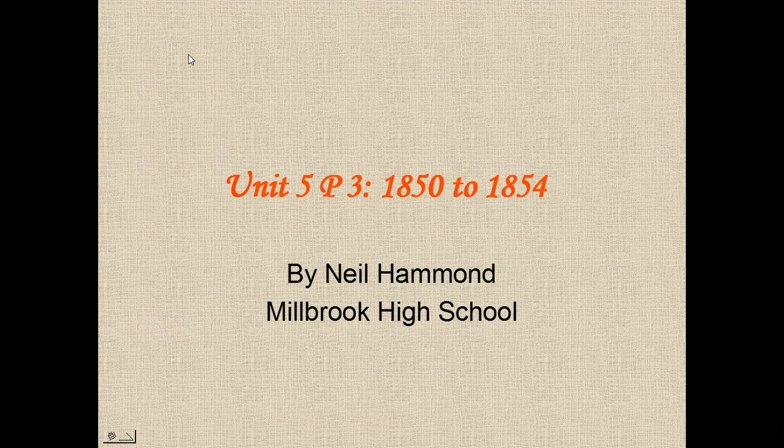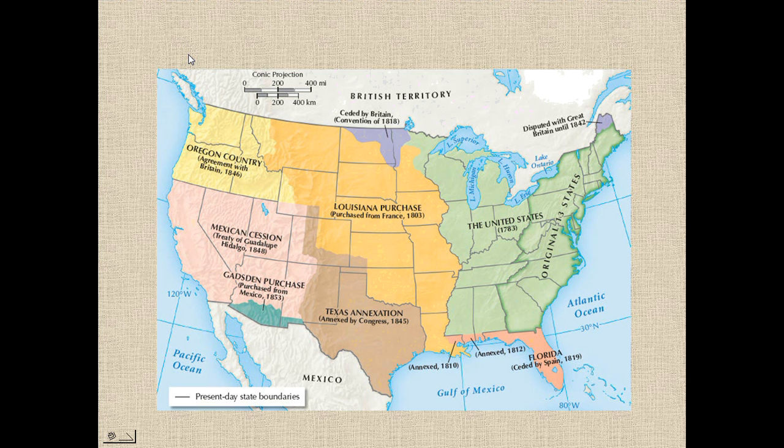Yeah, this is Unit 5, PowerPoint 3, 1850 to 1854. We're talking about land out west that was got in the late 1840s: Texas annexation, Mexican cession, and Oregon. Texas was annexed under James Polk. Actually annexed under John Tyler, but James Polk was president.